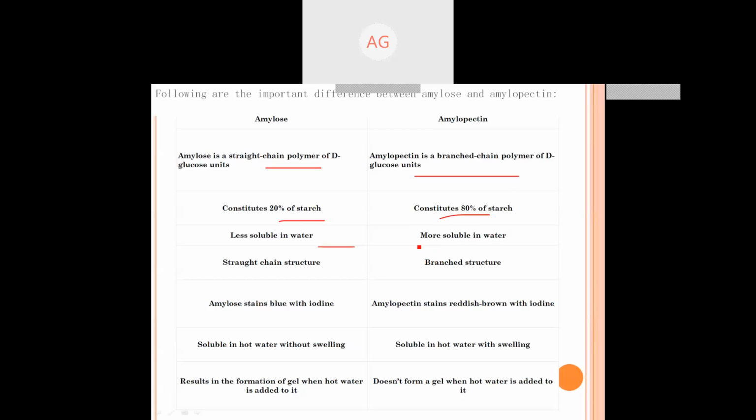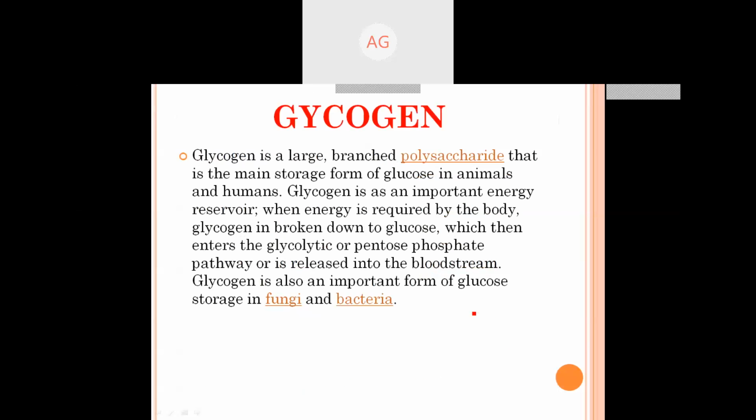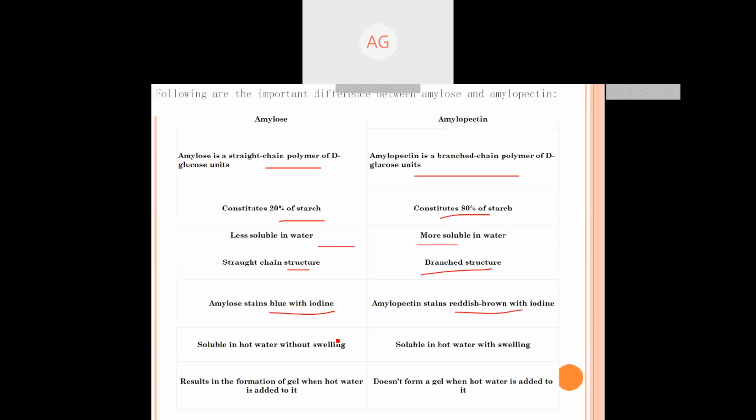Amylose is less soluble in water, amylopectin is more soluble. Amylose stains blue with iodine, amylopectin stains reddish brown with iodine. Amylose is soluble in hot water without swelling and does not form a gel, while amylopectin is soluble in hot water with swelling and results in the formation of a gel.